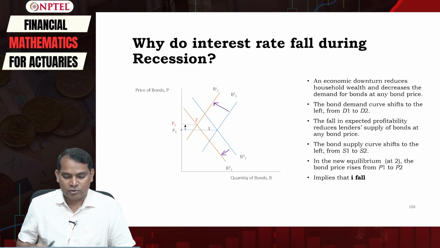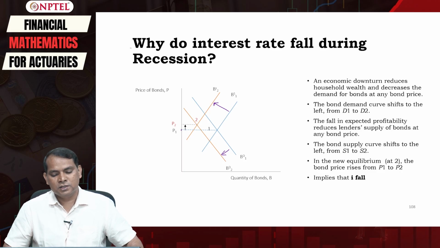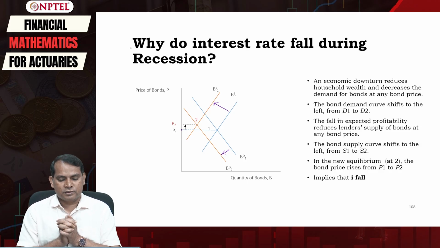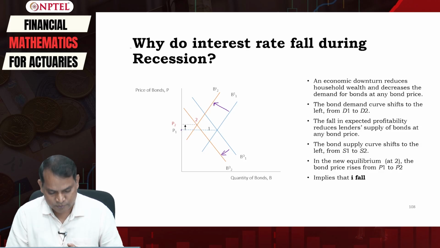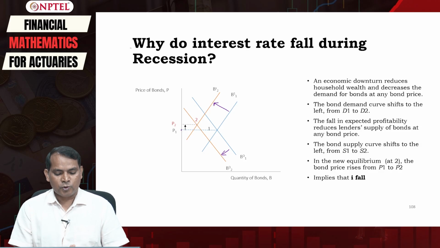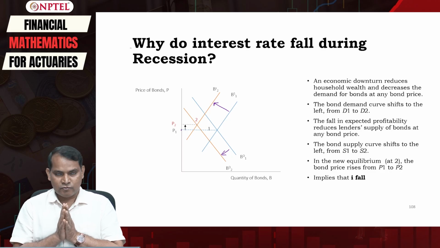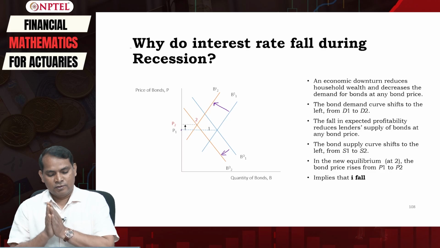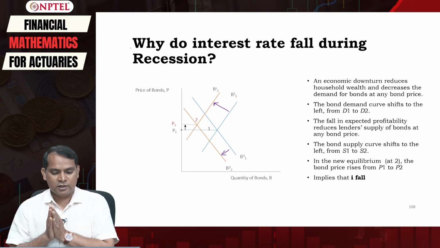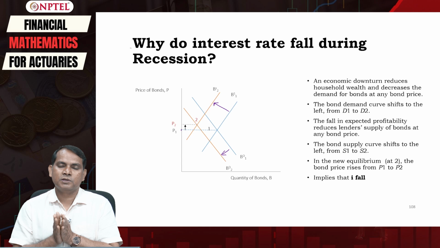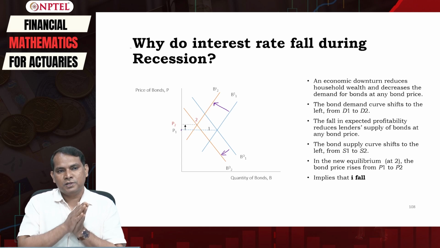So what we have understood here is that in economic expansion, or business expansion, both the demand for bonds curve and the supply of bonds curve shift to the right, but in an economic recession both the demand for bonds and the supply of bonds shift to the left.